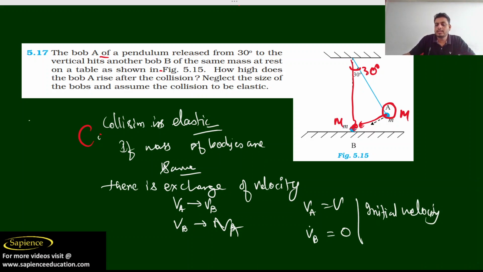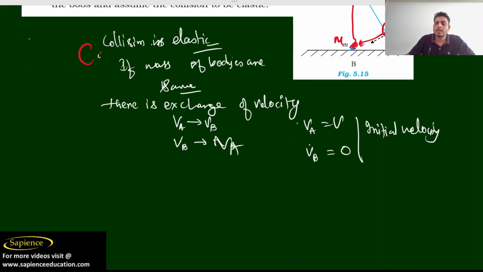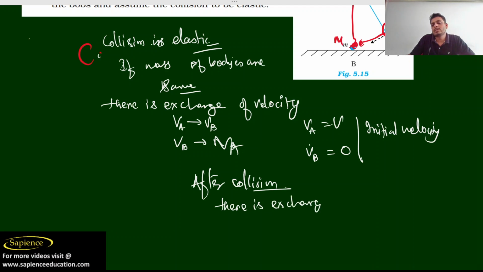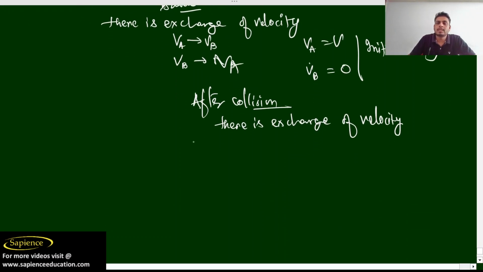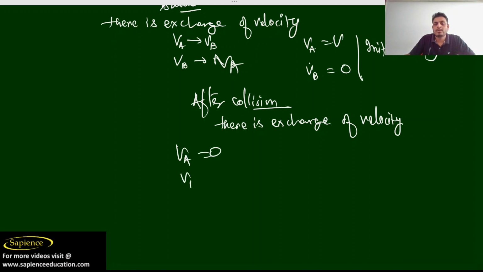Now after collision what will happen? After collision there is an exchange of velocity, so the velocity of A will become 0 and the velocity of B will become V.